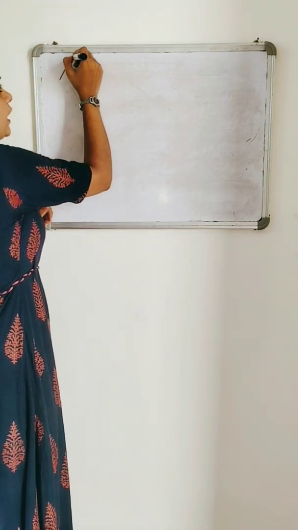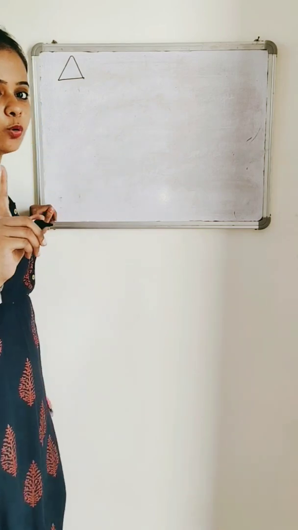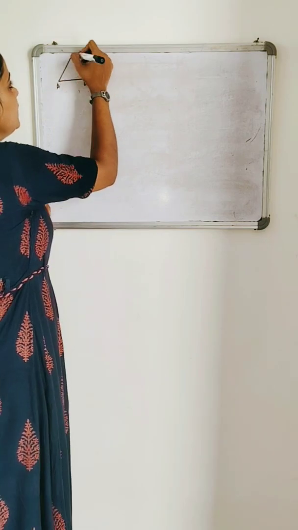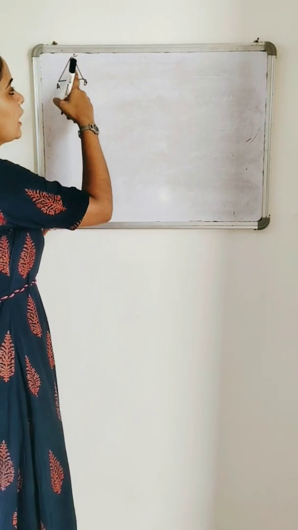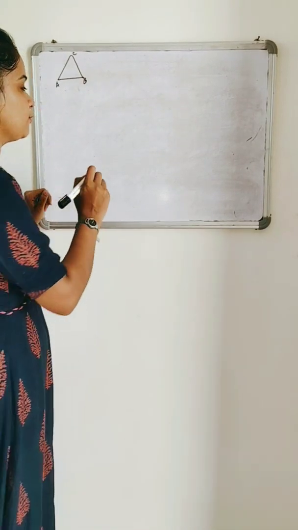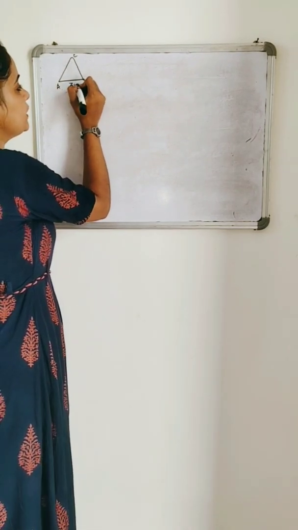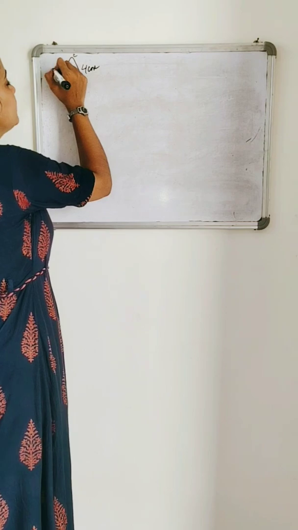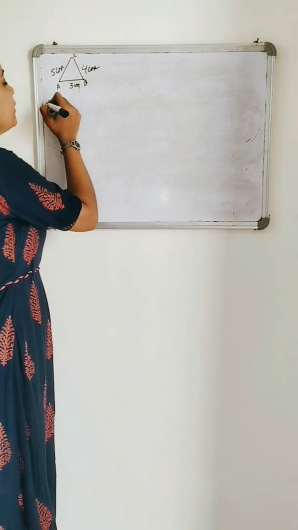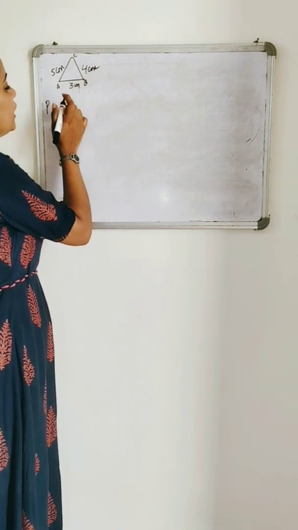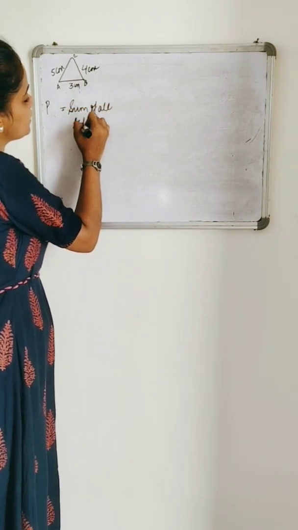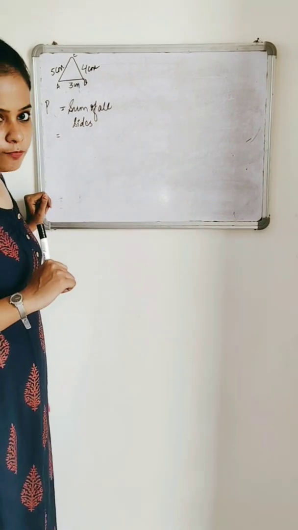When we talk about triangle, I have already told you that finding the perimeter means the sum of all sides. A, B, C, right? If the triangle has all sides different, then we are just going to add up all the sides. For example, this side is 3 centimeter, this side is 4 centimeter, and this side is 5 centimeter. And I want to find out the perimeter of this triangle. So how to find out the perimeter of this triangle? We will just write sum of all sides.